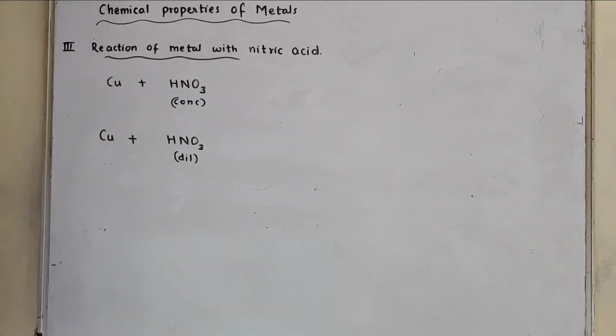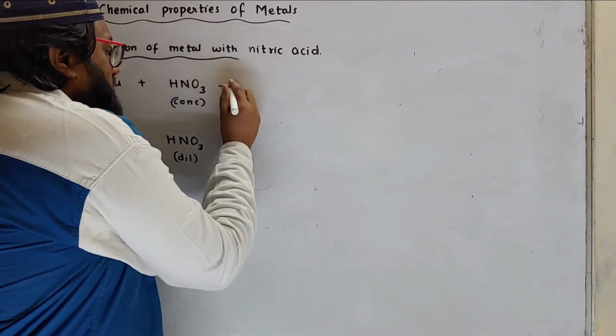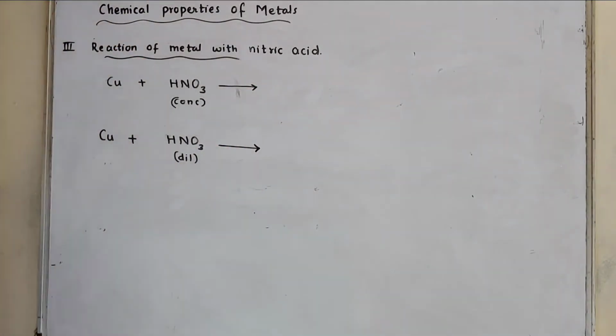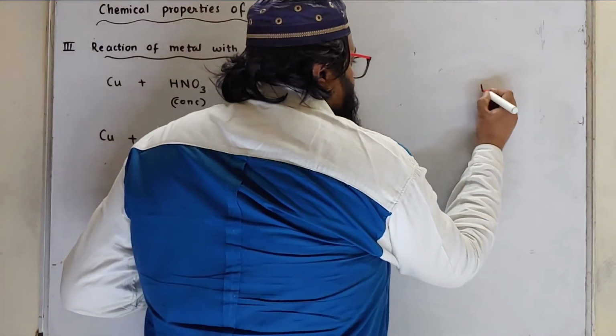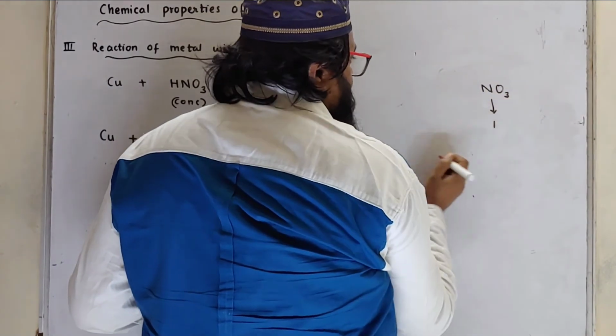So what happens when it reacts with concentrated nitric acid? There is a slight difference. Firstly, it is going to form copper nitrate. Now nitrate is NO3, valency is 1.